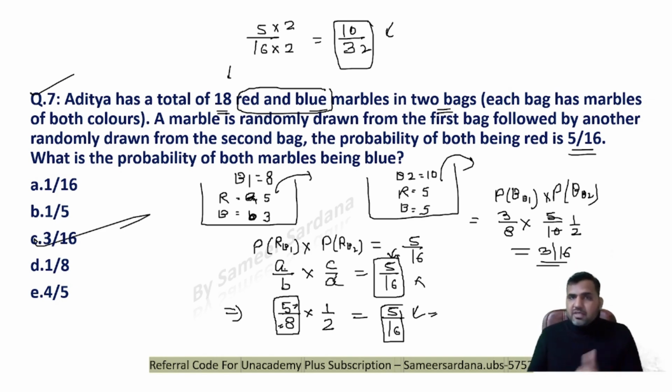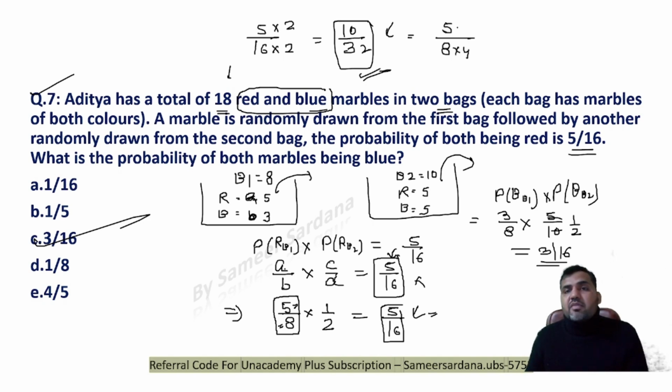Now some of you might be thinking, why am I not taking the case of 10 upon 32? In that case, I need to again do some pairing, right? I can divide 32 as 8 into 4, and then this can be 5 into 2. This again finally reduces to 5 by 8 and 2 upon 4, right?